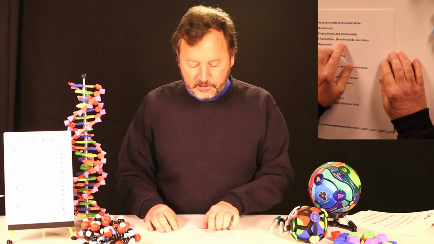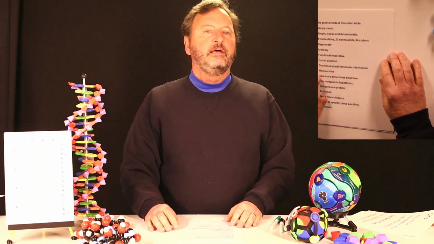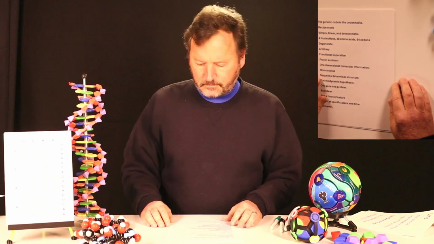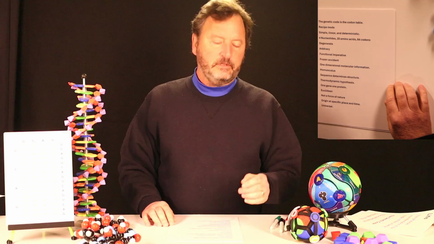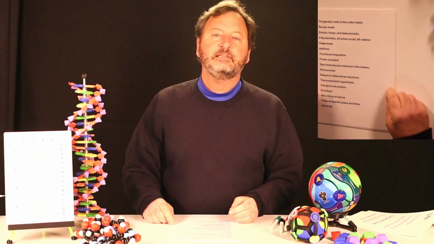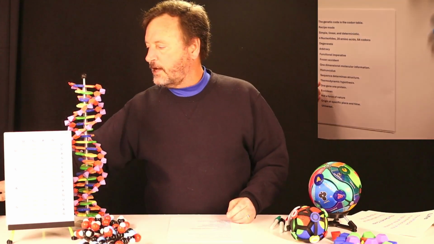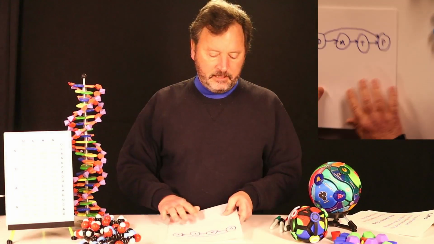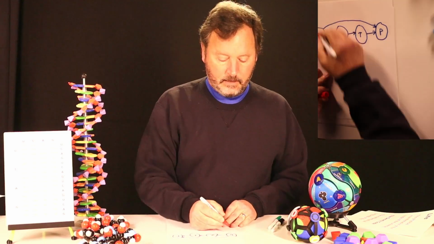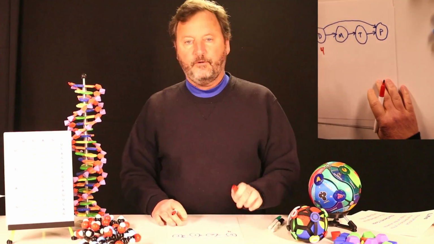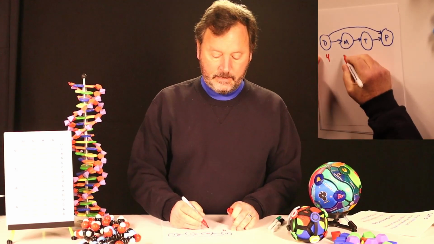Okay, 4 nucleotides, 20 amino acids, 64 codons. Okay, that's just stupid. You could say there's only 4 nucleotides and 20 amino acids, but that's false. So if we look at these sets, there's 4 nucleotides in DNA.